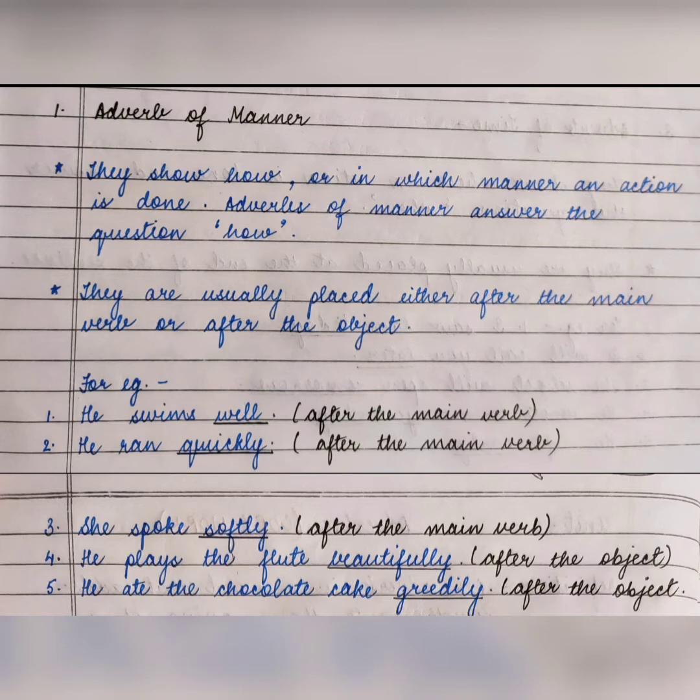अगर हमें किसी सेंटेंस में adverb of manner find out करना हो, so we have to question how, and the answer that we get will be the adverb of manner. Okay, and another thing about adverb of manner is it is usually placed either after the main verb or after the object. Main verb मतलब जो काम हो रहा है सेंटेंस में, ठीक है, उस वर्ड के बाद, जो मेन वर्ब है हमारा, उसके बाद या तो एडवर्ब ऑफ मैनर प्लेस होता है या तो आफ्टर द ऑब्जेक्ट.